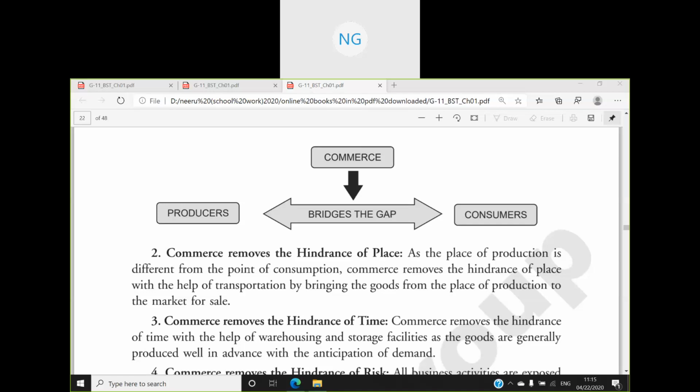Again, I told you yesterday that tea is produced in Darjeeling and Assam and it is reaching throughout India. How is it reaching throughout India? Through the use of transportation. So transportation is a part of commerce. Commerce removes the hindrance of place by transportation, by bringing the goods from the place of production to the market of sale. Now, commerce removes the hindrance of time.